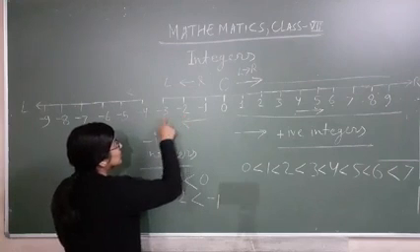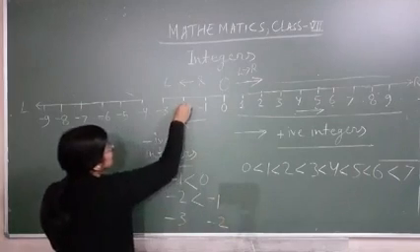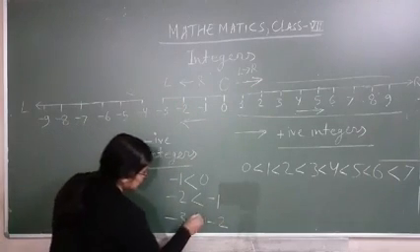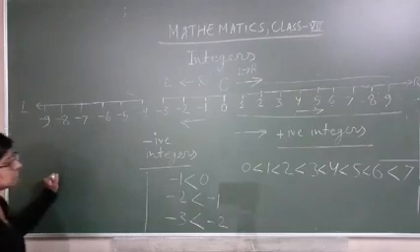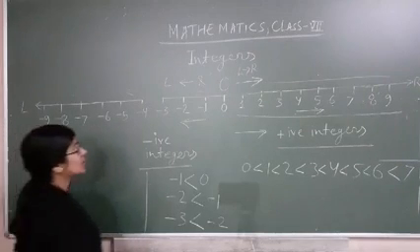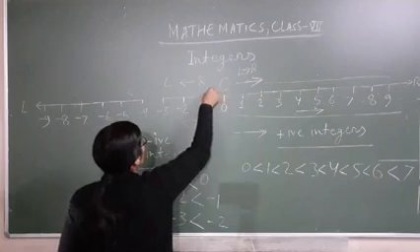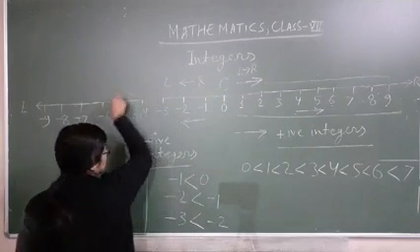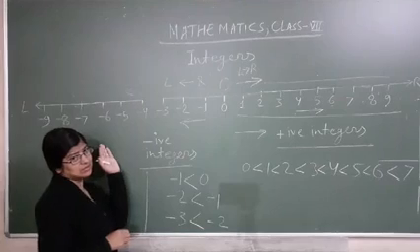When you go minus 2 to minus 3, you are going from minus 2 to minus 3, so minus 3 will be less than minus 2. Getting it? When you go toward the left from 0 on the number line, numbers will be in decreasing order.